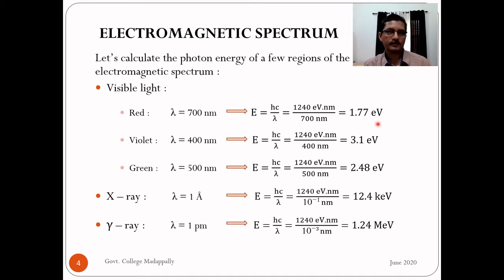to 3 electron volt. What about green light, whose wavelength is 500 nanometer? Energy is 2.48 electron volt, roughly 2.5 electron volt, which is approximately the average of these two. So I have told you that in atomic transitions between valence electrons, a few electron volt energy is emitted and absorbed.